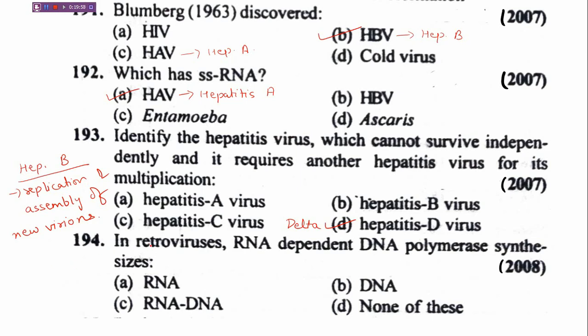In retroviruses, RNA dependent DNA polymerase synthesis. Option A RNA, B DNA, C RNA DNA, D none of these. Correct answer is RNA DNA.